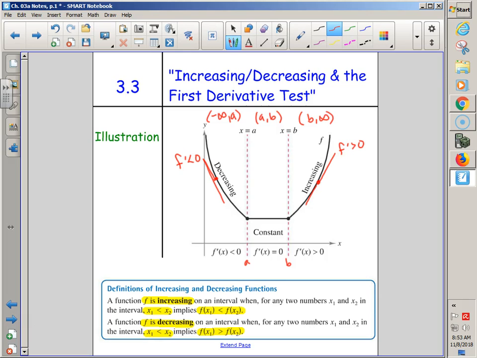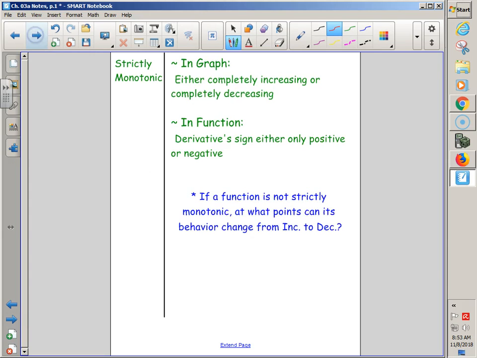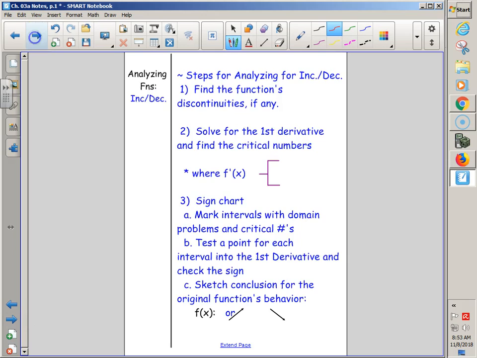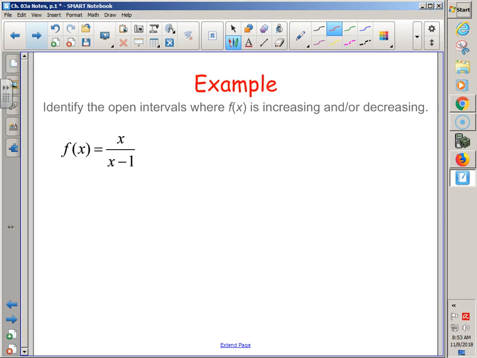Now, we're not going to get to all of this today as far as writing down notes. I just want to give you guys a conceptual understanding of what's going on. Without looking at a graph, we can tell by the derivative sign whether at a point the function is increasing or decreasing. And that's great and all. But if we split up with critical numbers, if we take our domain and split it up, then we can actually figure out entire intervals where the function is going up and going down without knowing the exact graph.